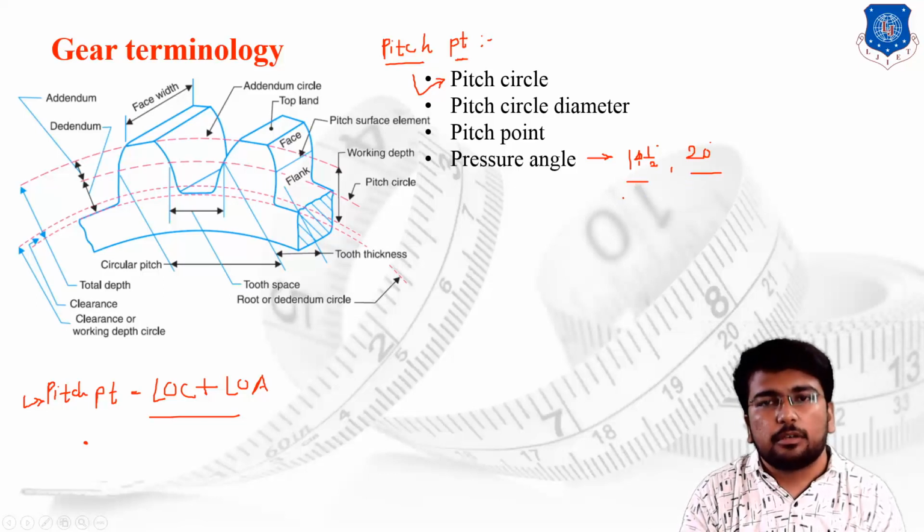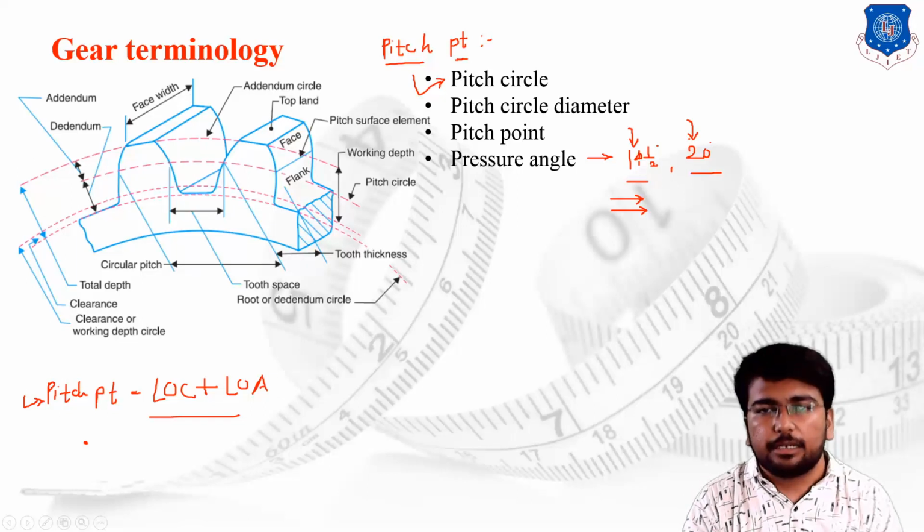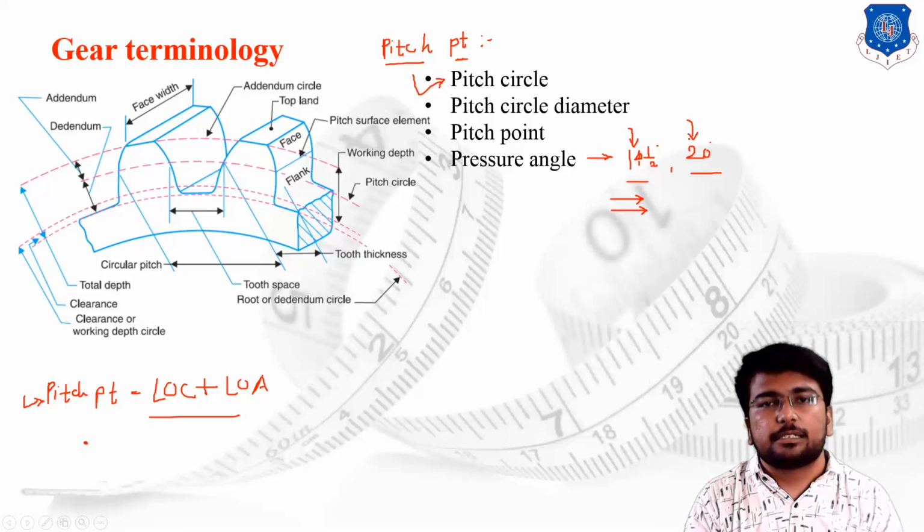Like we have stub length gear profile, we have full length gear profile, which is totally based on the 14.5 degree and totally based on the 20 degree itself. So by using the particular stub length or full length teeth as well as the different pressure angles, let's say 14.5 and 20 degree, we define the different combinations of the particular gear profiles.